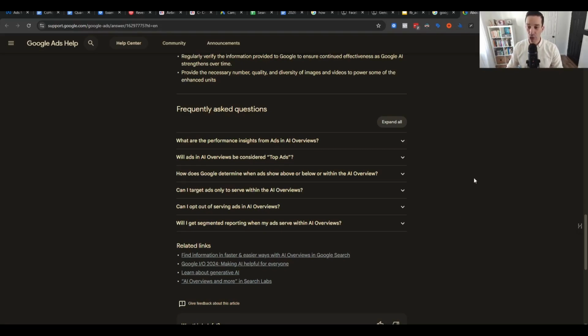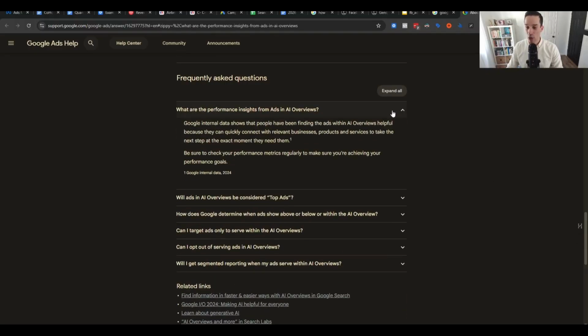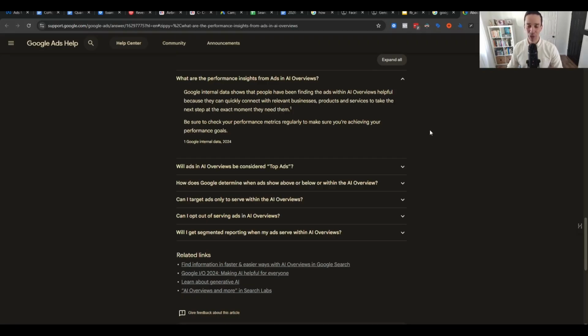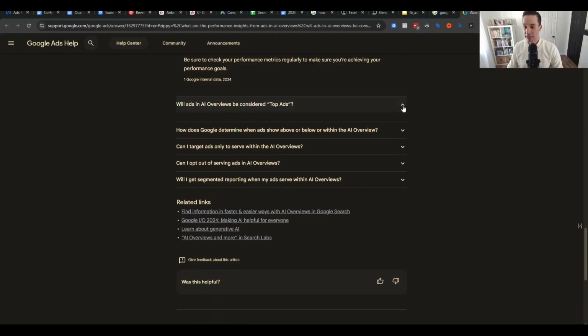Again, this is from the official Google page right here. So what are the performance insights in ads and AI overviews? Google internal data shows that people have been finding the ads within AI overviews helpful because they can quickly connect with relevant businesses. Maybe that's true, maybe not. I don't think they would ever release something that says, hey, actually people really hate these, but we're going to launch them anyway. But at the same time, it'll show you an example of what this looks like. I can see a world where people might find them to be beneficial. I, as an advertiser, am personally excited about them.